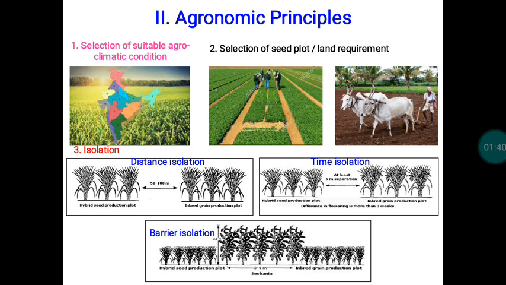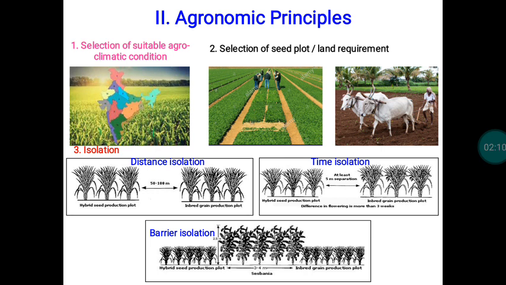If at all any seeds are formed, in those seeds we cannot have the appropriate physical purity. Size, shape and color, everything will show some differences. That will create some sort of problem with physical purity maintenance. In order to overcome these problems, we have to select the appropriate climate and conditions for raising the seed crop. Then the second one is selection of seed plot or land requirement.